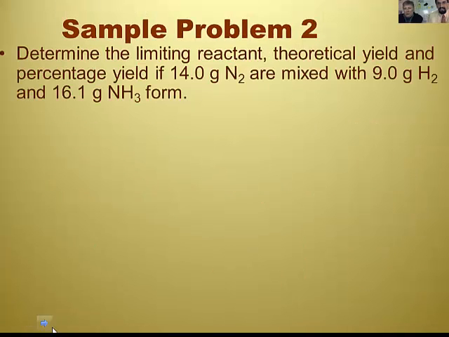All right. Determine the limiting reactant, theoretical yield and percent yield if 14 grams of nitrogen are mixed with 9 grams of hydrogen and 16.1 grams of ammonia form. Okay, so this is the Haber process again. There are different quantities.